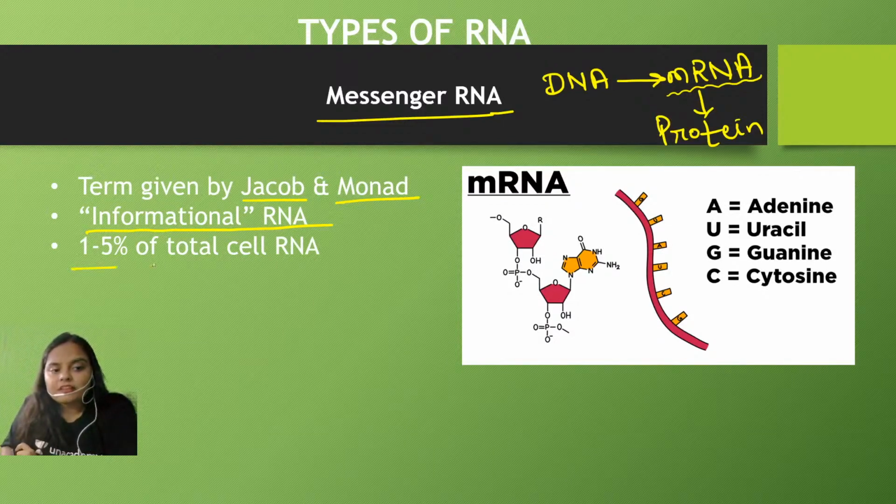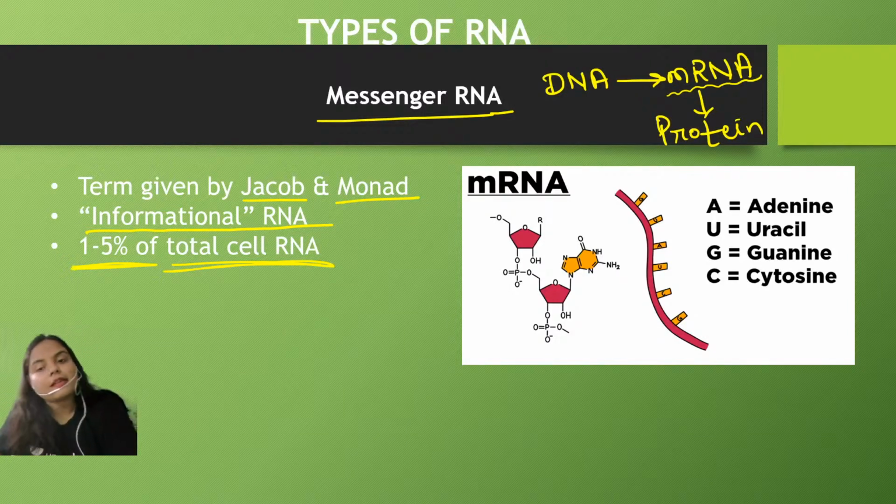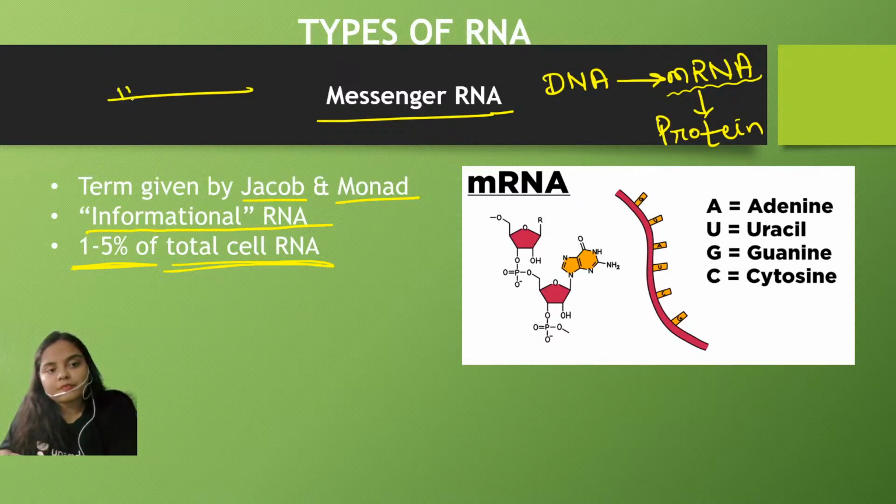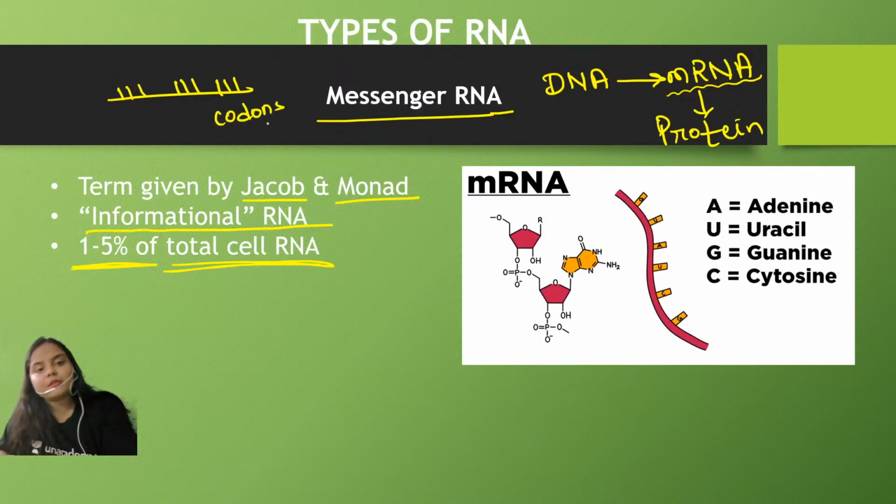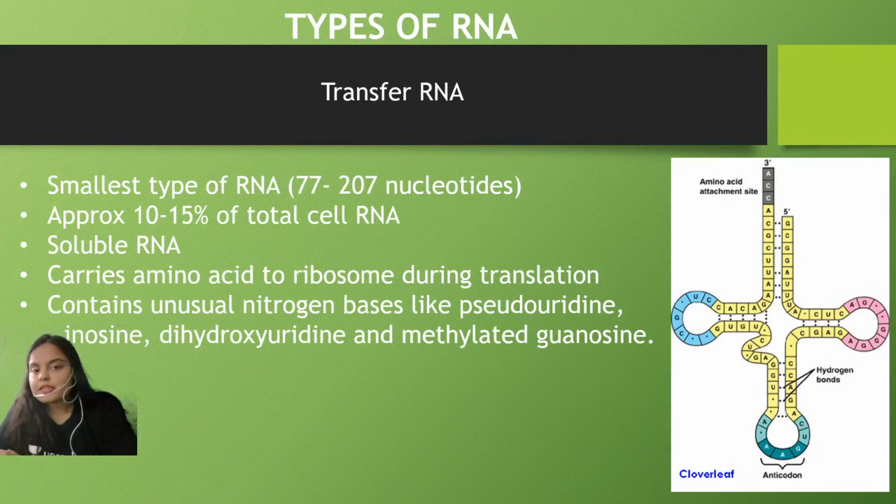And it is 1 to 5% of total cell RNA. That means it is present in the minimum amount in a cell, and it is involved mainly in the process of protein synthesis. Okay, the mRNA contains the information in the form of triplets. And these triplets are known as codons. Okay, and by reading these codons, these triplet information, the sequence of the amino acids is decided during the process of protein synthesis.